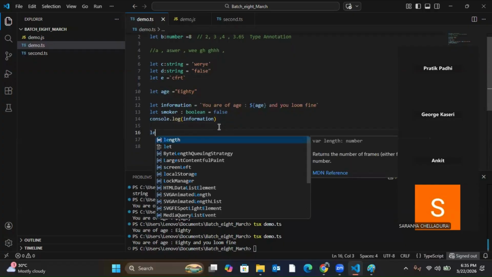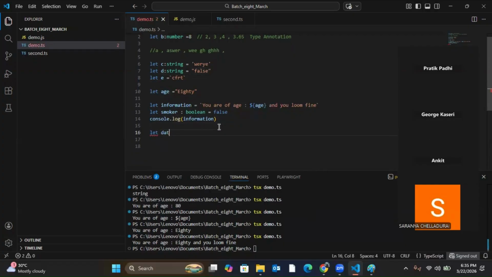So next is let data is equal to. What I told, next is your null data type. Null means you can say no value, but that is a value with no value.